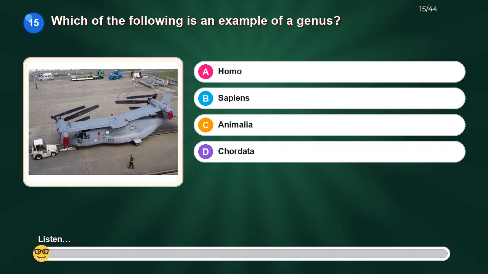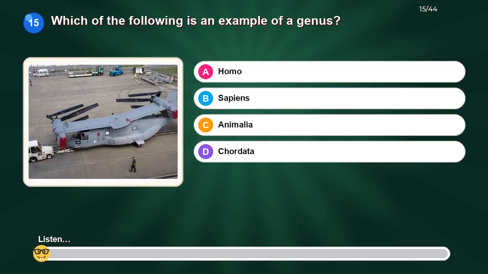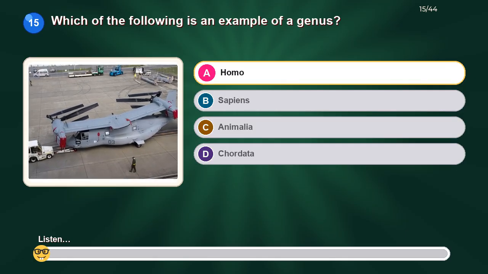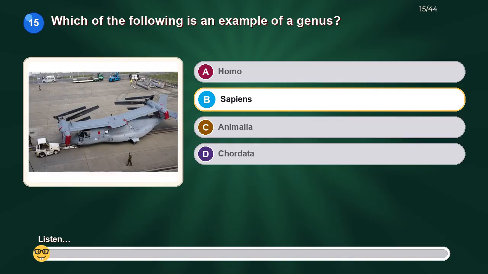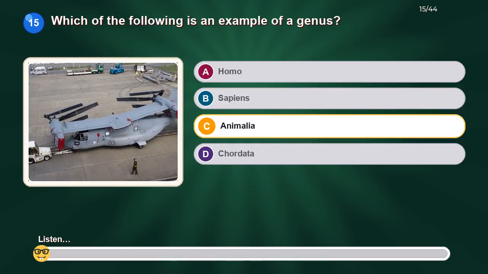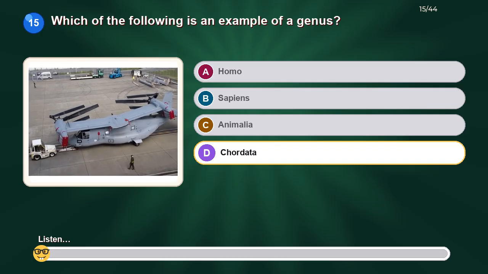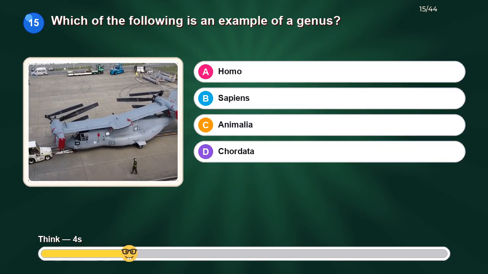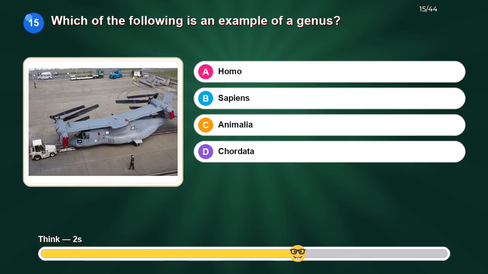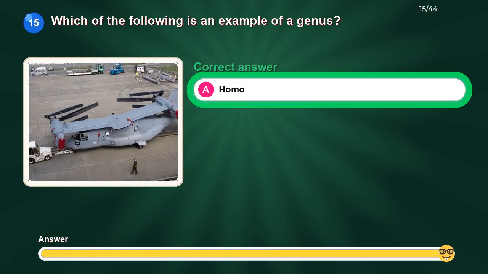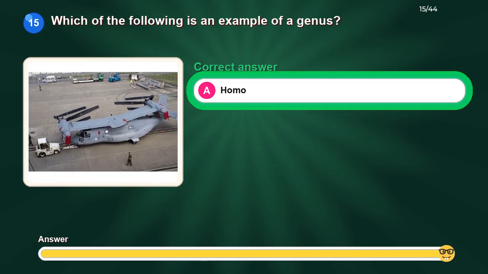Which of the following is an example of a genus? Option A, Homo. Option B, Sapiens. Option C, Animalia. Option D, Chordata. The correct answer is Homo.